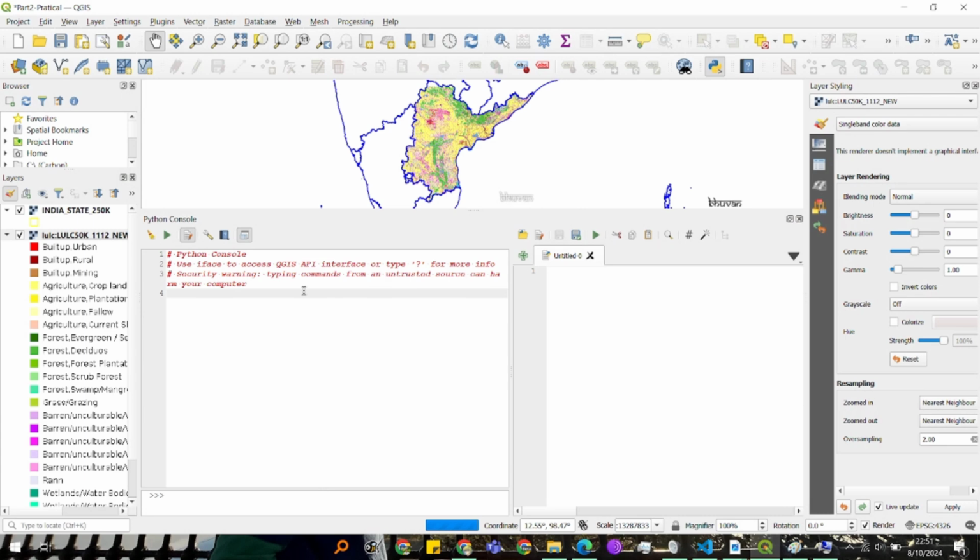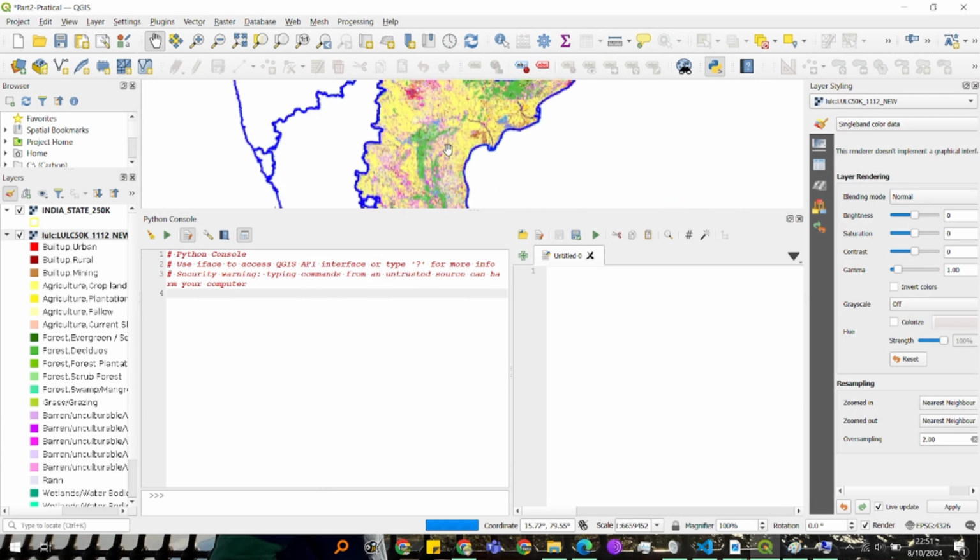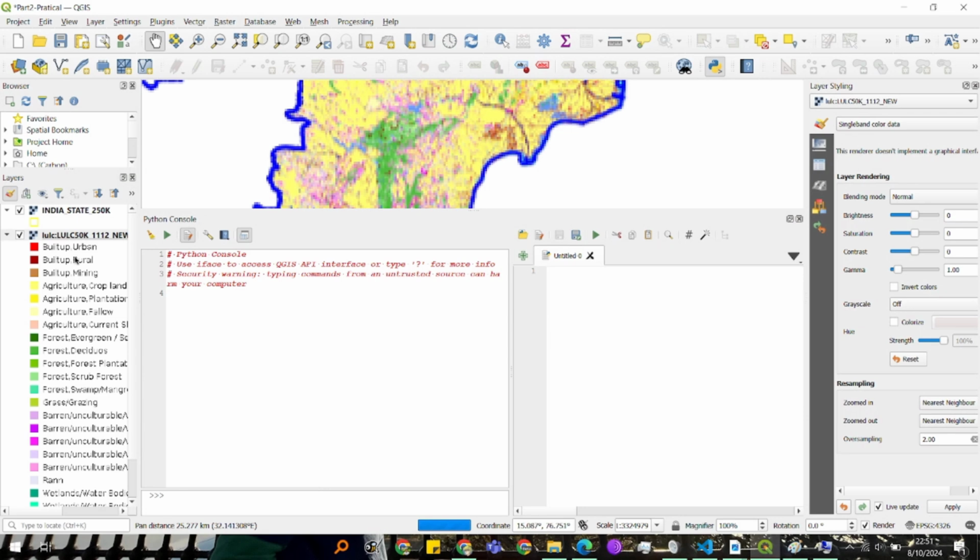You can utilize the QGIS API interface. Whatever layers are loaded here, the QGIS interface can detect those layers, and you can play with it however you want.